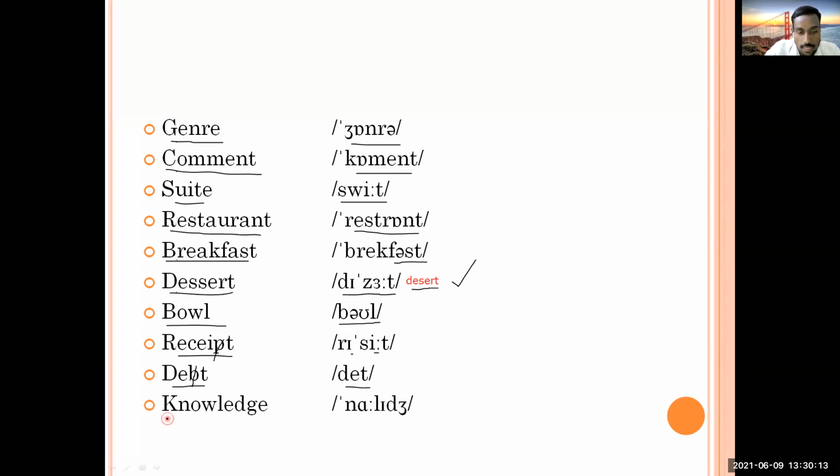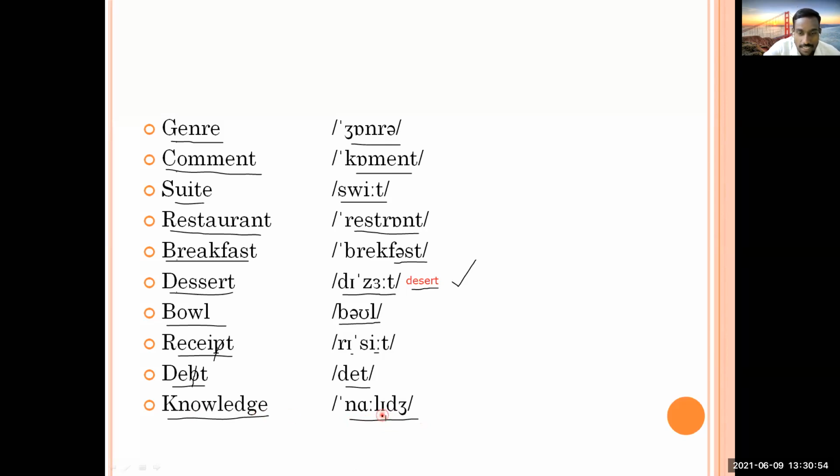And here is the last word that I have told you people how to pronounce it. In previous slide there was also knowledge. Here is also knowledge. So you people tell me how we have to pronounce this and how do you usually pronounce it. Is it knowledge or knowledge? Tell me. Yes, it is not knowledge, but what we call it knowledge. Is it knowledge? No, it is not knowledge. It is knowledge. You have to pronounce it knowledge.